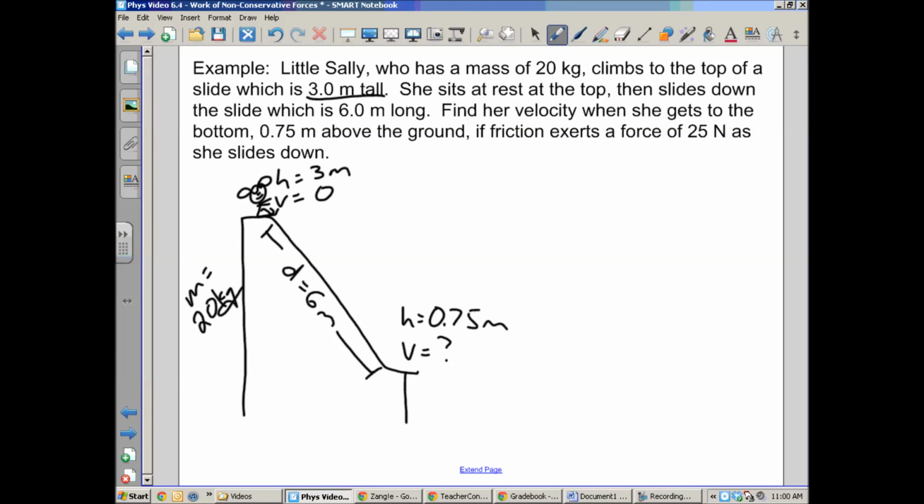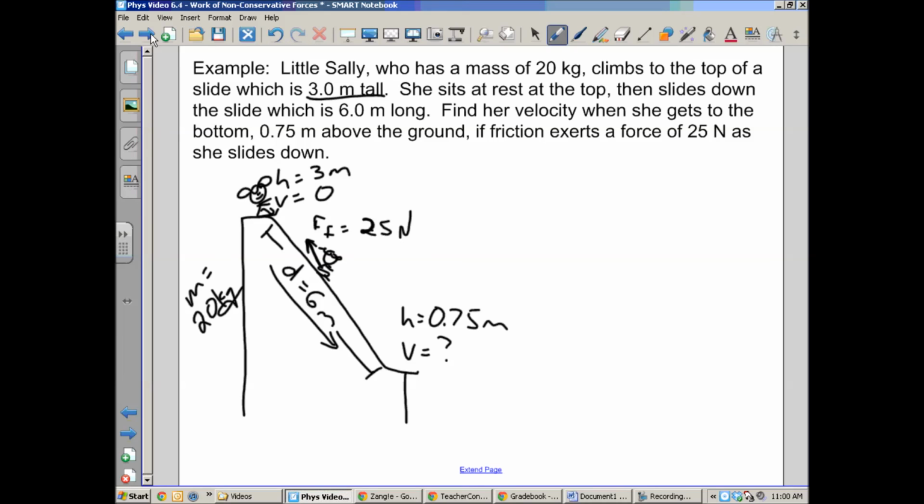Oh, we also know friction, right? Friction, as she goes down the slide, I should have drawn her actually on the slide, is going to exert a force of 25 newtons, right? So she's going to slide this way, friction is this way, so one of those needs to be negative, either the 25 or the 6 needs to be negative, depending on how you want to think about it. Okay, so we're going to solve this the same way we always do. If we know the height, find the GPE. If we know the velocity, find the KE. So here we go. I'm going to do this pretty quick.